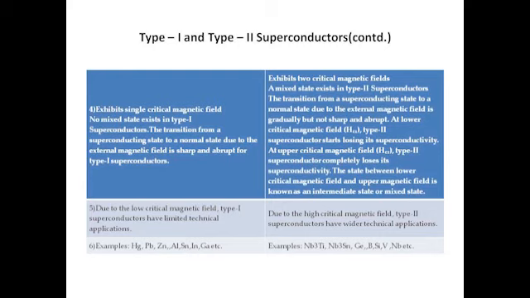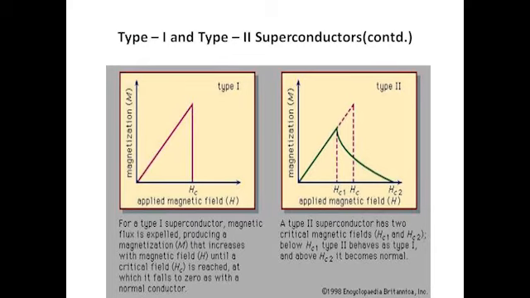The differences between type 1 and type 2 are given in the table. Examples for both types are also given. Here, magnetization is plotted against applied magnetic field for type 1 and type 2 superconductors.